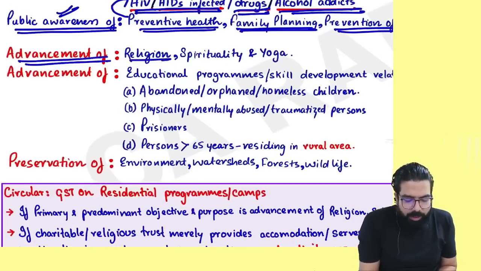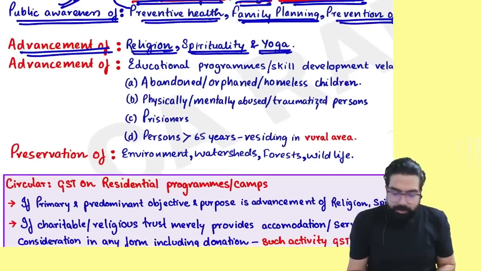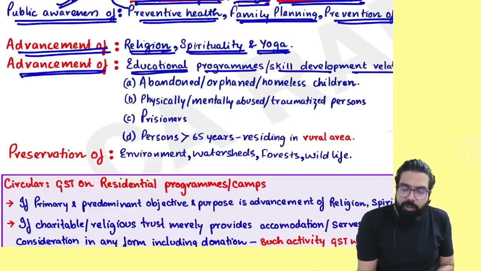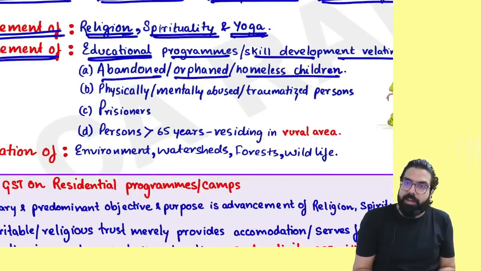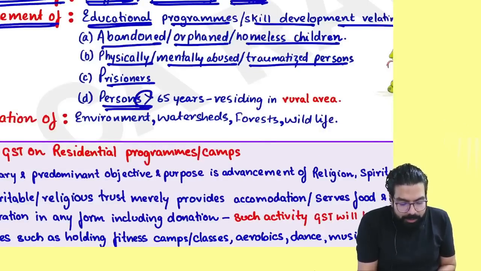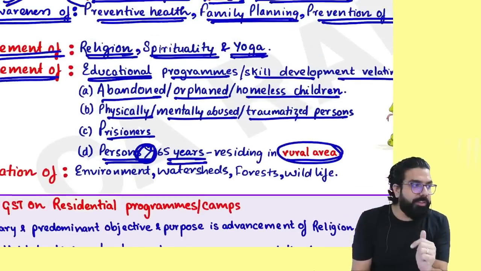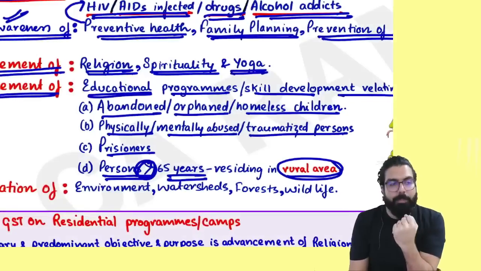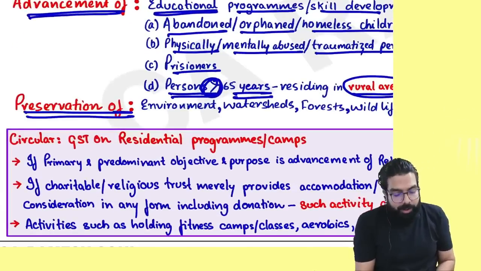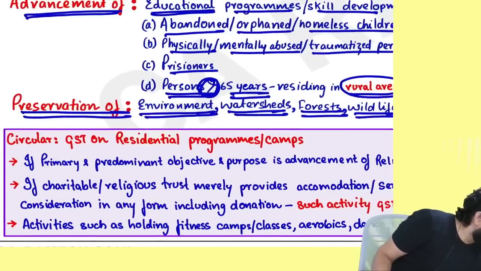If you are doing anything for advancement of religion, spirituality and yoga, then also always remember, you don't have to charge any GST. If you are doing anything for an educational program or skill development program relating to abandoned, orphan, homeless children, physically or mentally abused, traumatized persons, prisoners, or persons greater than 65 residing in rural area, whatever amount you charge, please don't charge any GST. And if you are doing anything for preservation of environment, watershed, forest, wildlife also, please don't charge any GST.